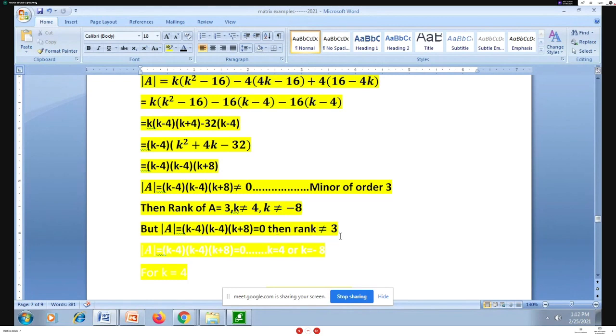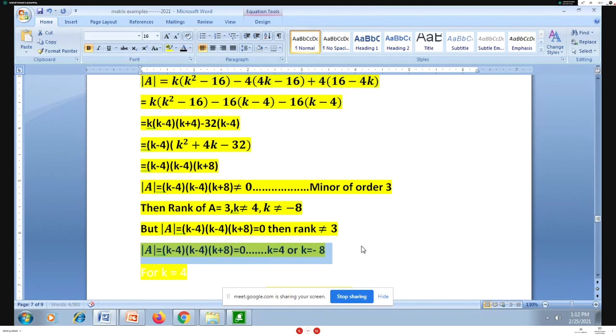So whenever the minor of order 3 is equal to 0, it means the rank of this matrix is not equal to 3. Yes, I will not get rank equal to 3. Determinant of A equal to (k minus 4)(k minus 4)(k plus 8) equal to 0 means I may have k equal to 4 or k equal to minus 8.